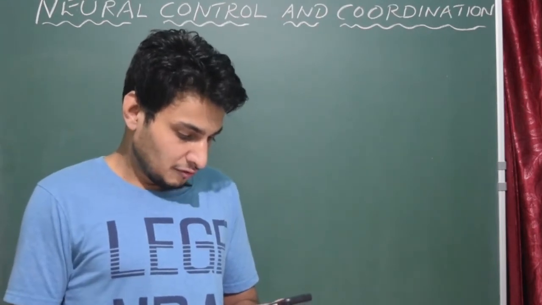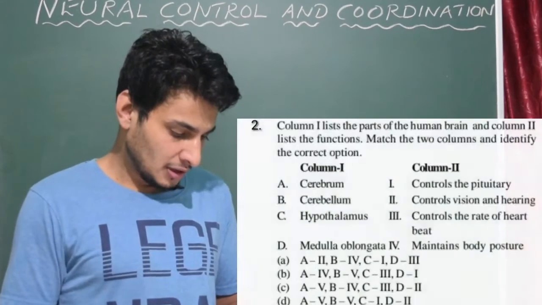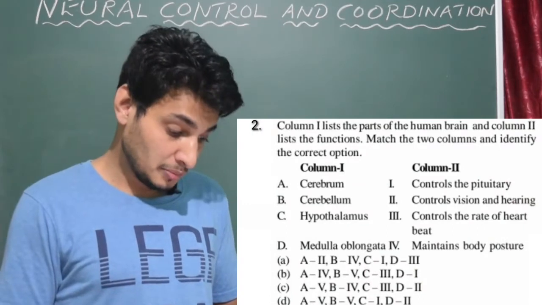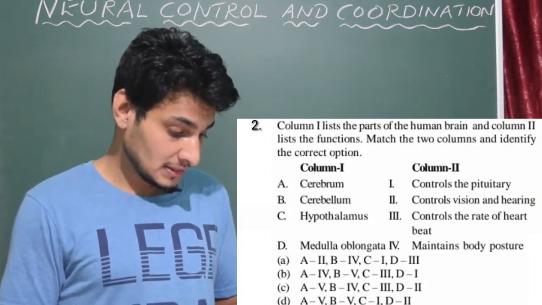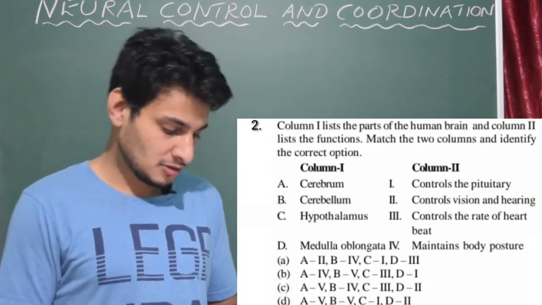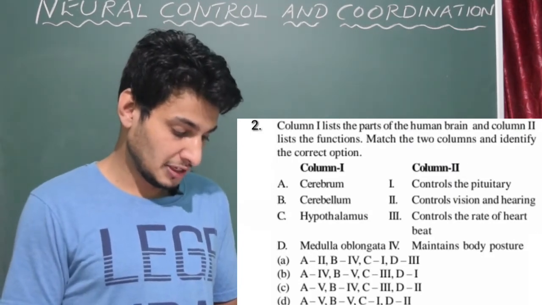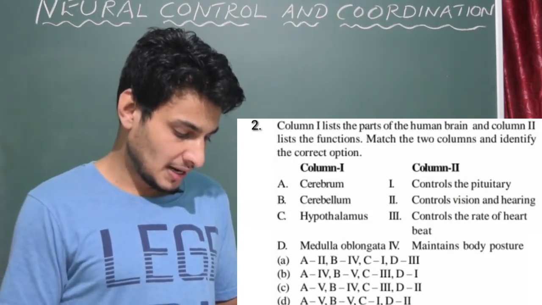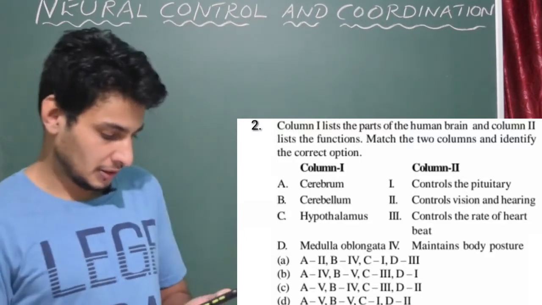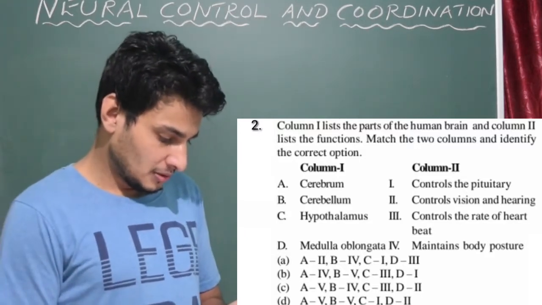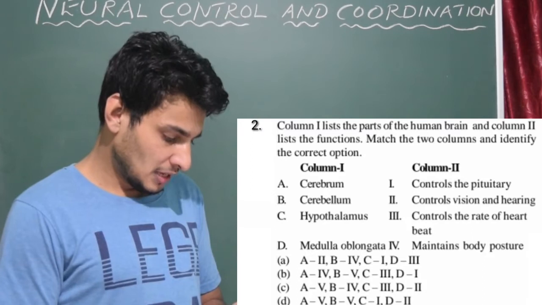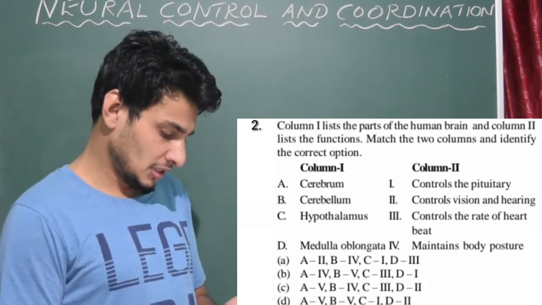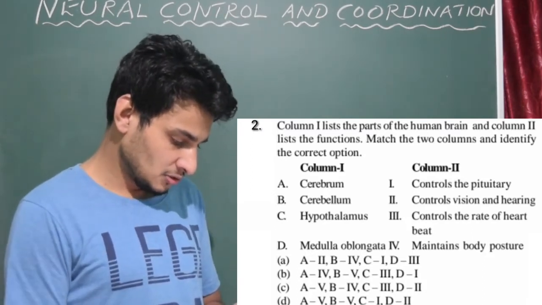So it's match the following. Column 1 lists the parts of the human brain, and column 2 lists the functions. So parts of human brain and its functions are given. We need to match it. Match the two columns and identify the correct option. So cerebrum, cerebellum, hypothalamus and medulla oblongata. So 4 parts are given.